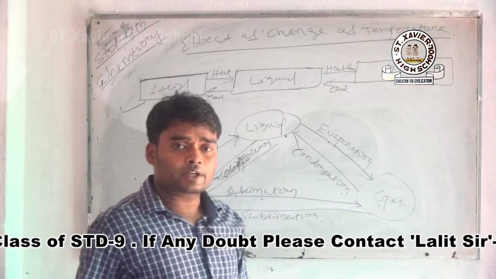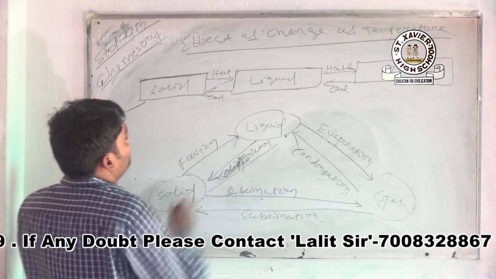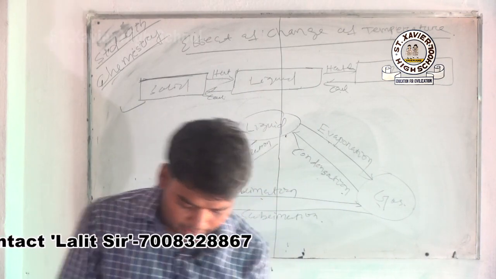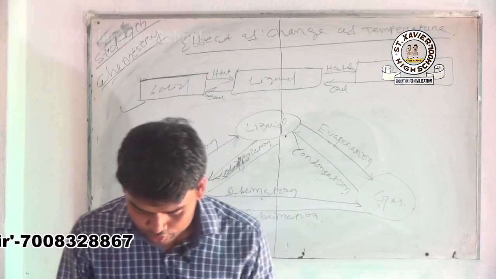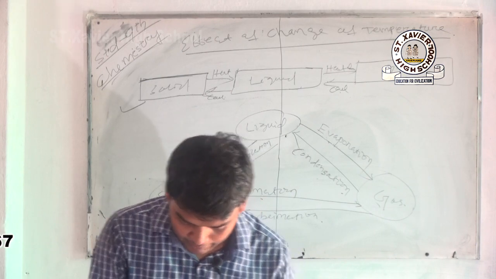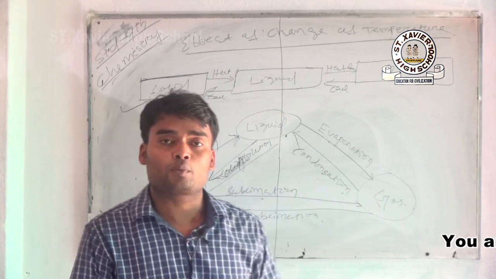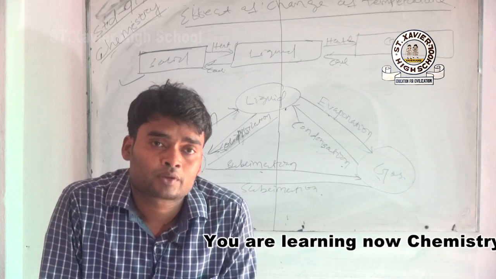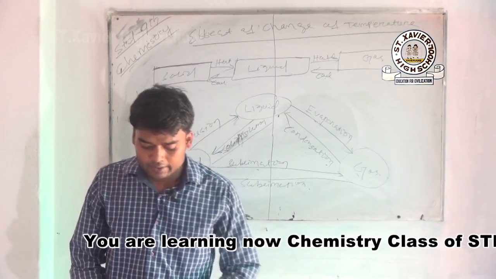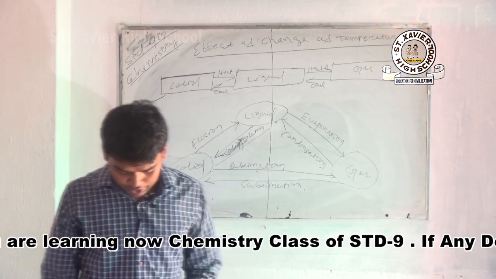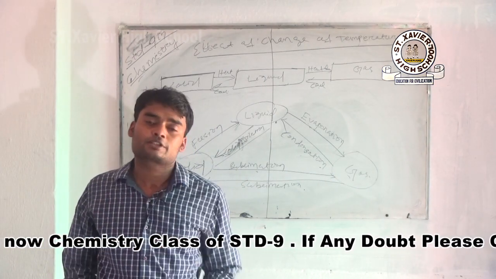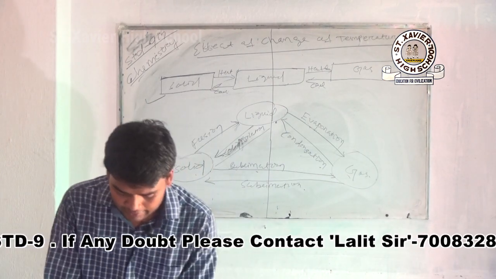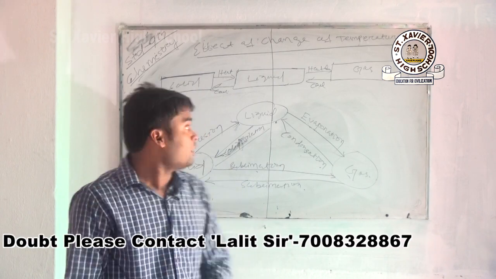Okay, so in this chapter we cover part 1, and in the next class we will learn part 2. Part 2 contains the scales for measuring temperature and solving numerical problems based on them. There are 3 scales: Kelvin scale, Celsius scale and Fahrenheit scale. It also covers latent heat, evaporation, factors affecting evaporation, and details about the other 2 types of states of matter, plasma and Bose-Einstein condensate. Okay, in the next class we will learn part 2.